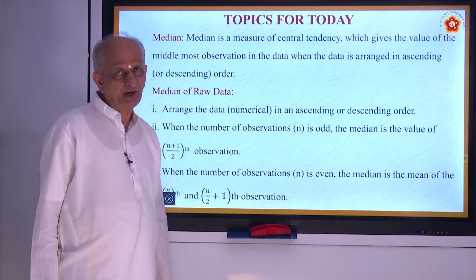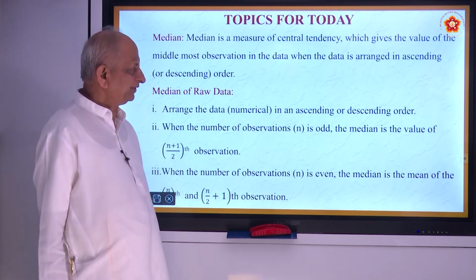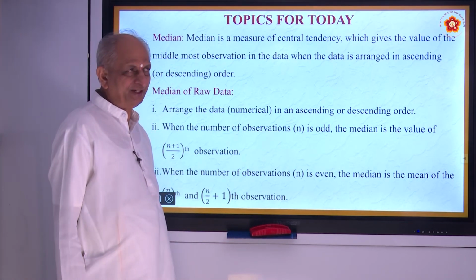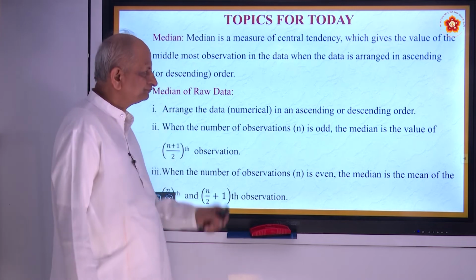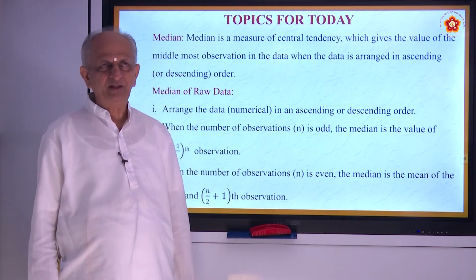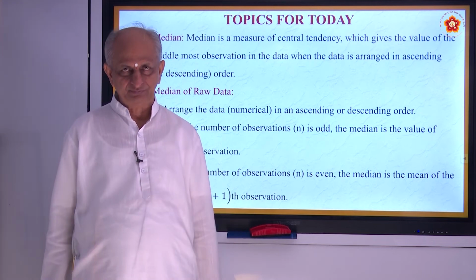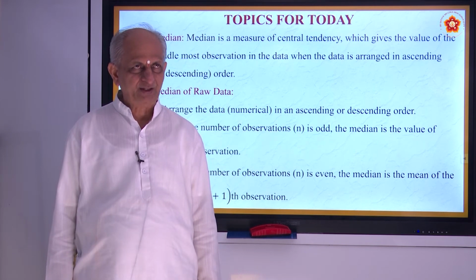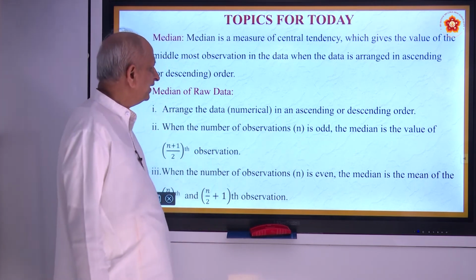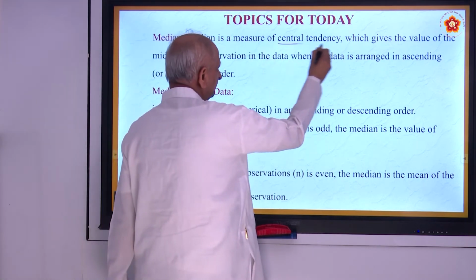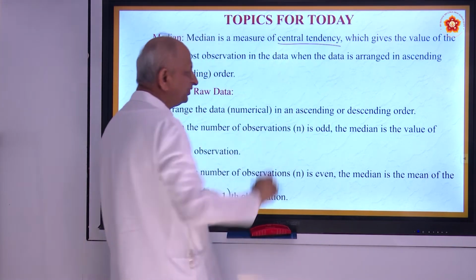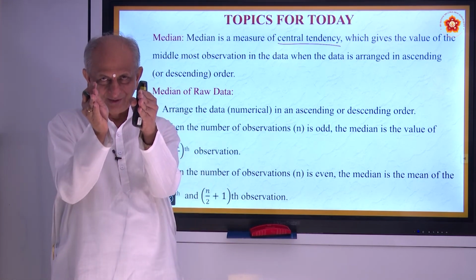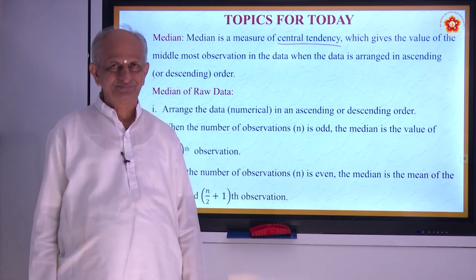Now we will come to today's topic. We are seeing another interesting measure of central tendency called median. See, mean is not so accurate because it is telling an approximate, not exact value, but median is a better value than that. It is also a measure of central tendency. Why is it called central tendency? It means it is centered around the middlemost.